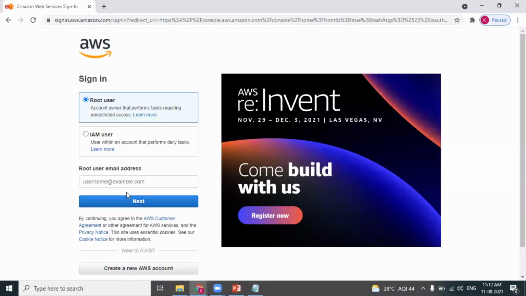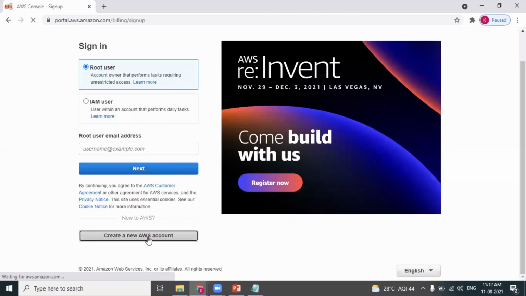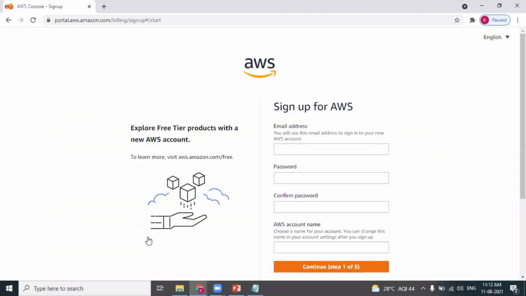But in case you don't have an AWS account, can you see there's an option of creating a new AWS account here? So click on create new AWS account. Sign up for AWS. This is step one. You need to enter your email address.